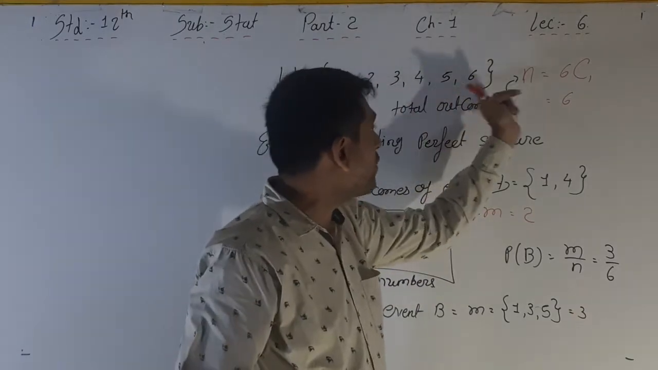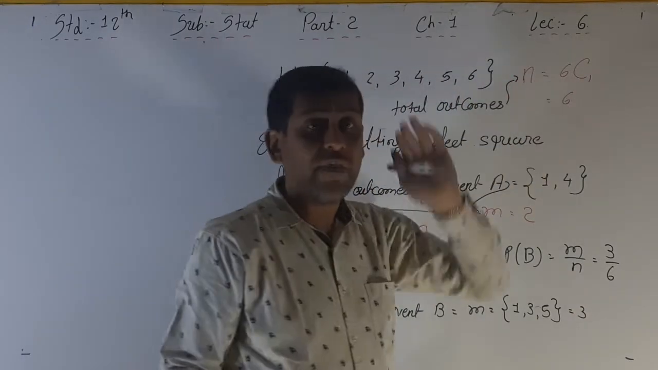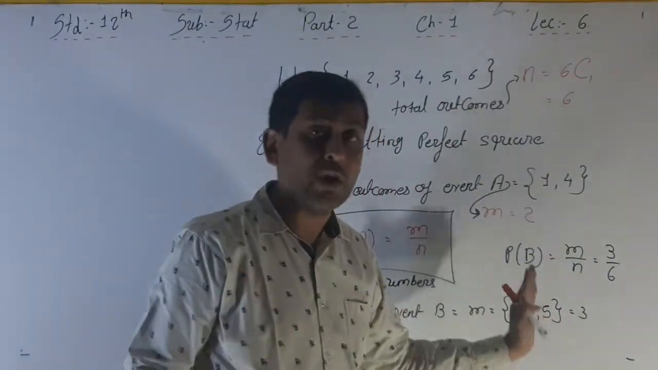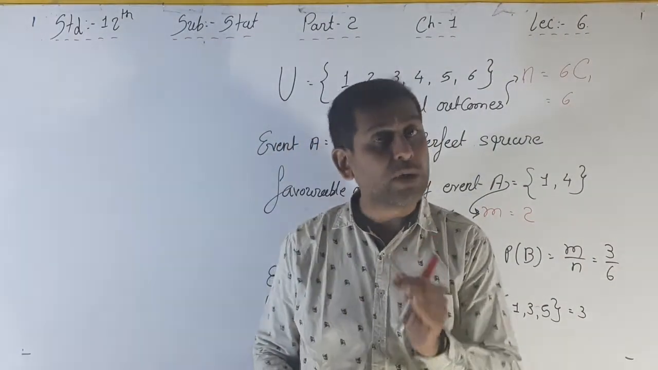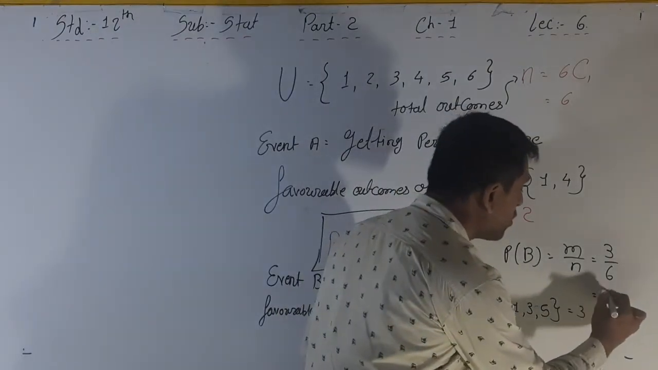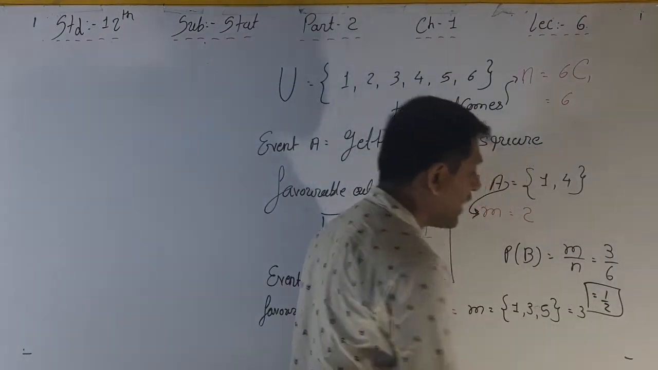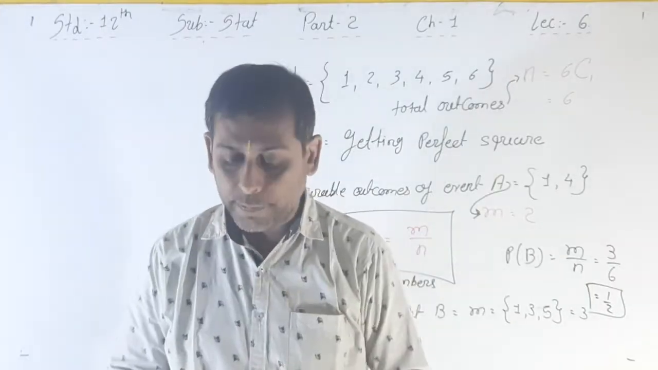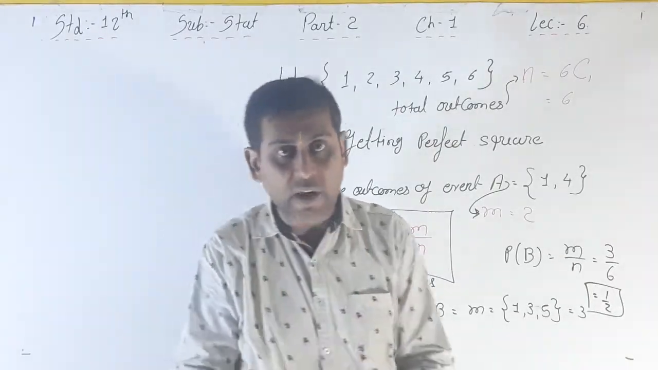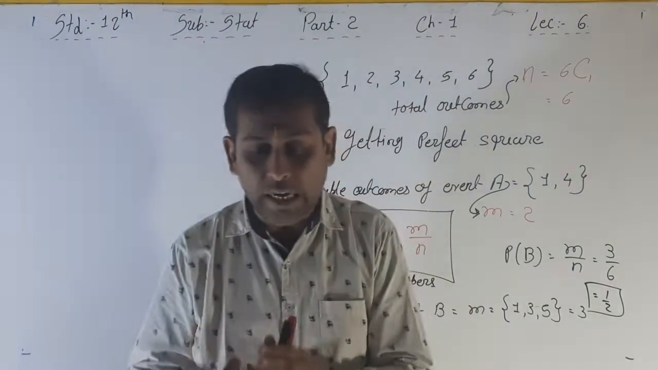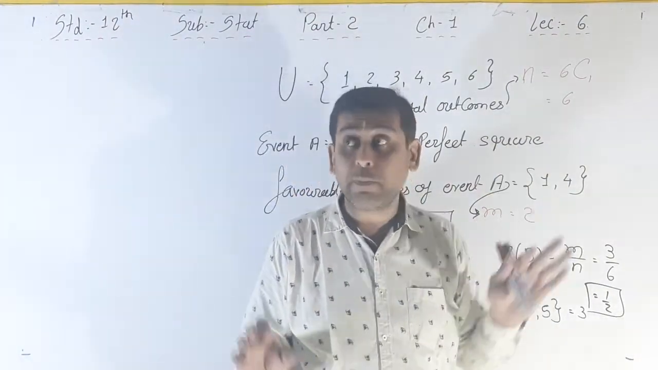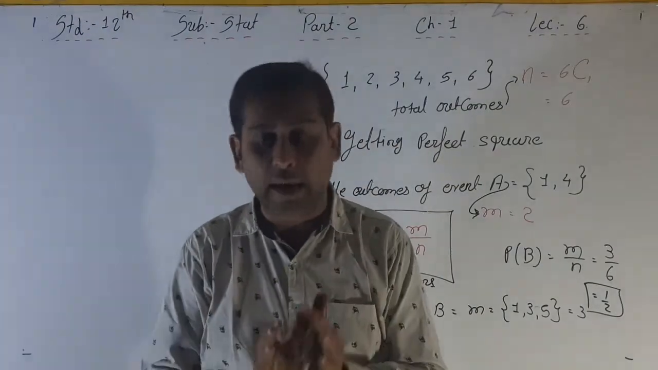Here 1, 2, 3, 4, 5, 6, total outcomes is 6, and that's why the probability of getting an odd number, that is P of B, is equal to 3 by 6, and it is 1 by 2. Okay, so here the main definition is over. Please read this again and again, and if you have any doubts, then please watch this video again and again.